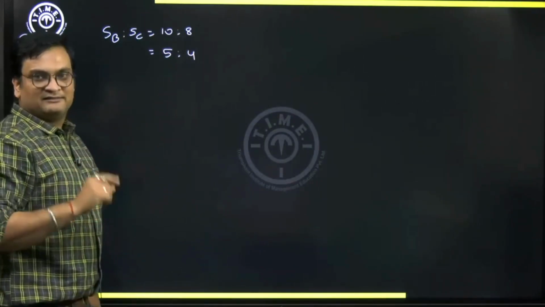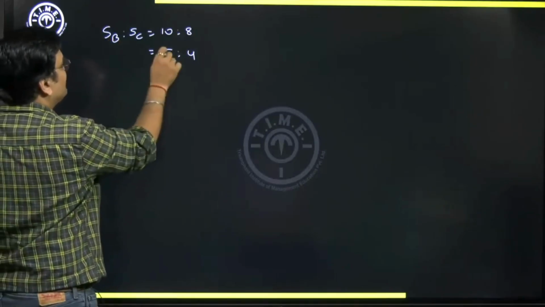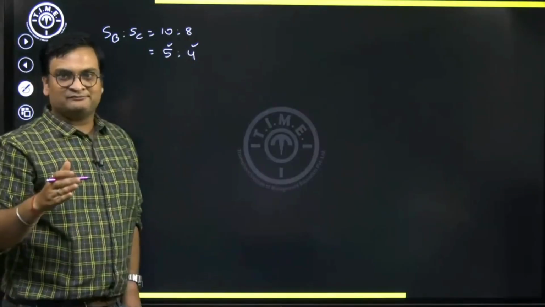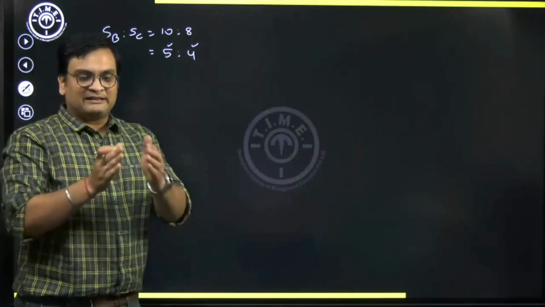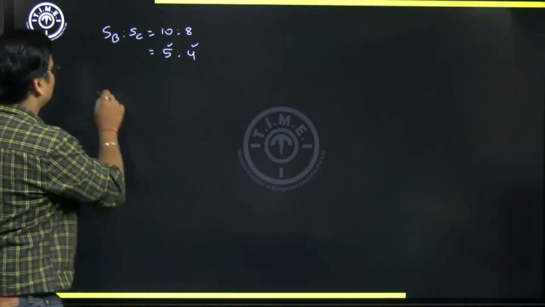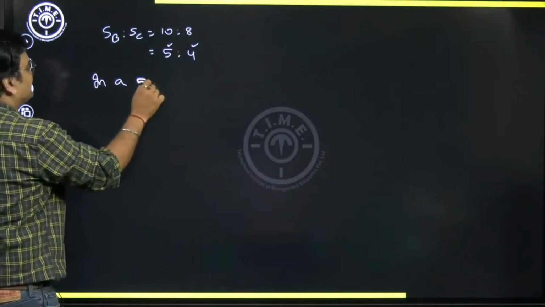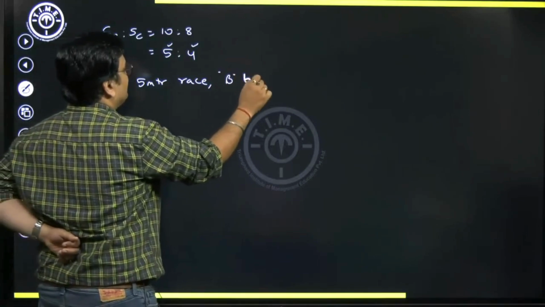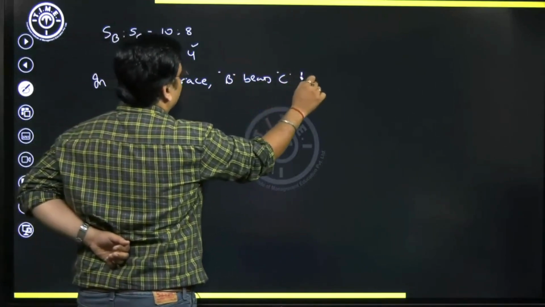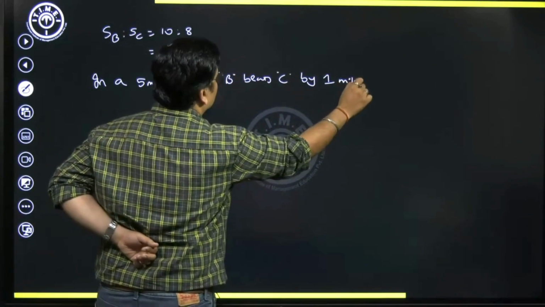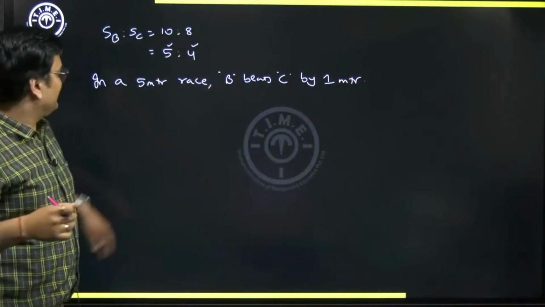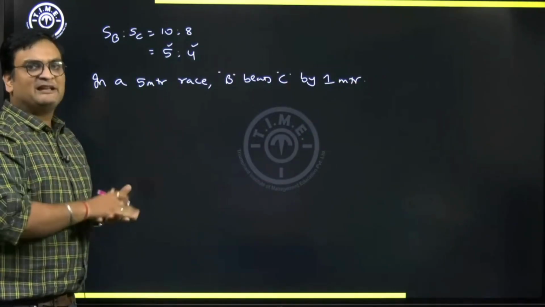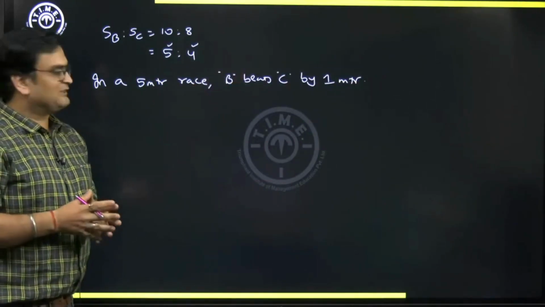What does it mean? This means the time in which B will run 5 meters, C will run only 4 meters. So can I say in a 5 meter long race, B beats C by 1 meter? Because in a 5 meter long race, the time in which B will cover 5 meters, C will cover 4 only. So he'll be behind by 1 meter. So B beats C by 1 meter, we can say.